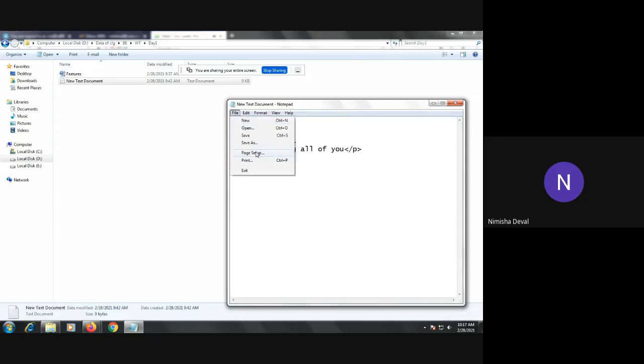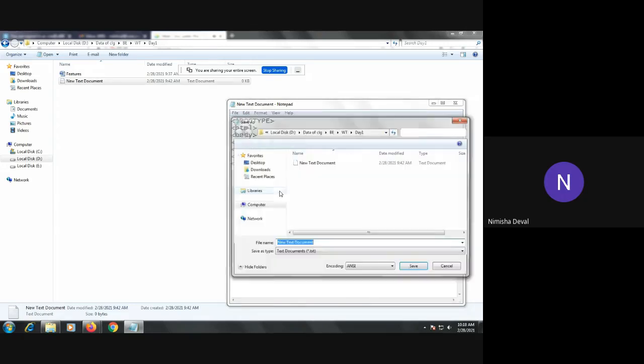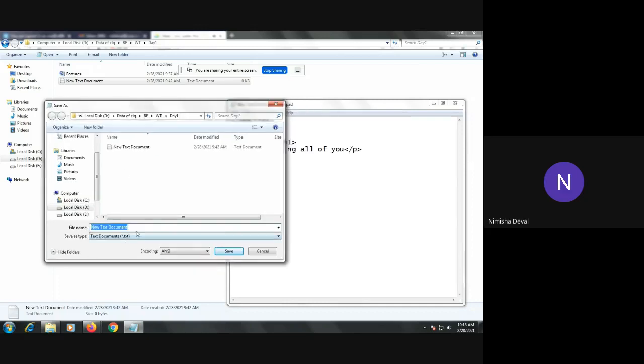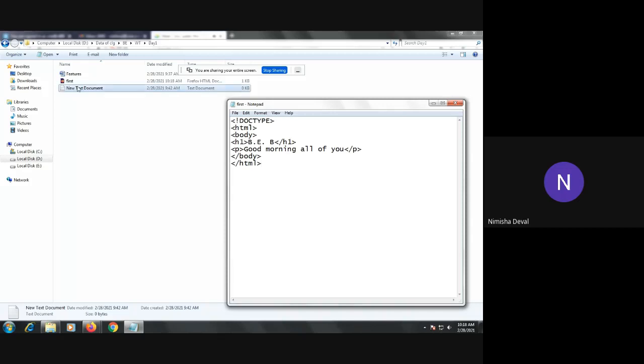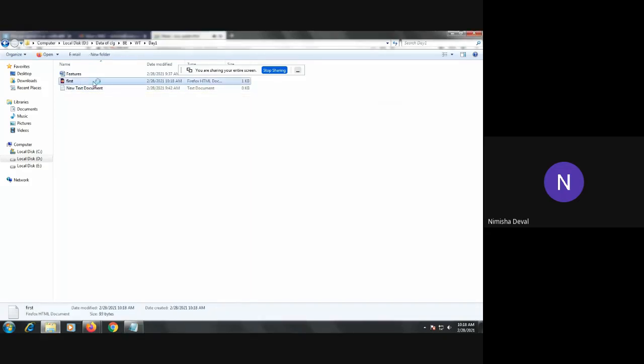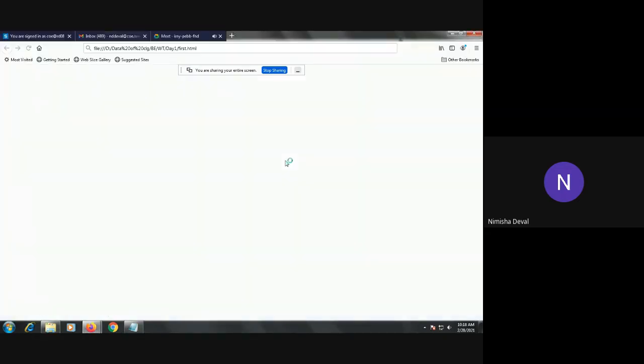Now I will save this, as this is our first program. I will write it as first.html. While saving you have to use first.html. There is no necessity to select any document type, but right now I want to save it in the same folder. I will save it. You can see here, this is the web page. I will directly open it.